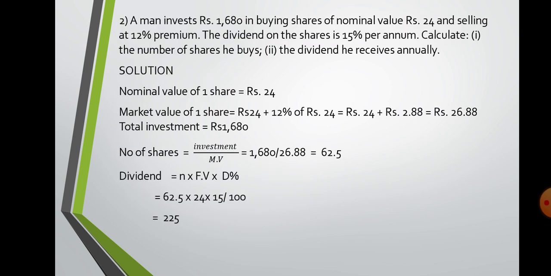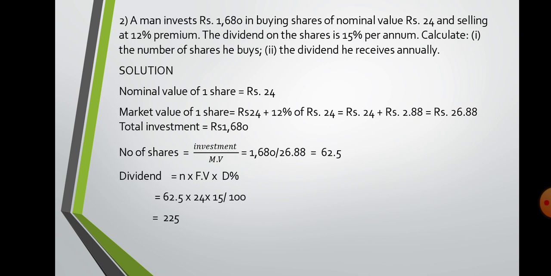The second is also similar. See, a man invests 1680 in buying a share. So investment is 1680, nominal value 24, and selling is at 12% premium. So 12% of 24 you have to calculate. The market value will be 24 plus 12% of 24, that is 2.88. The answer is 26.88. Again, the number of shares you get is 62.5.